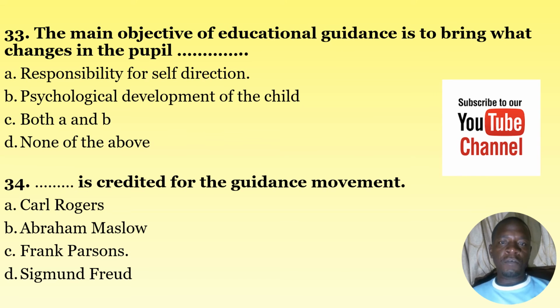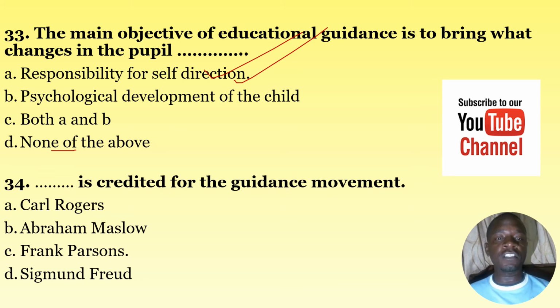The main objective of educational guidance is to bring what changes in the pupil? A, responsibility for self-direction. B, psychological development of the child. C, both A and B, and D, none of the above. The correct answer here is A. The main objective of educational guidance is to bring about changes in the pupil or students, that is the responsibility for self-direction.